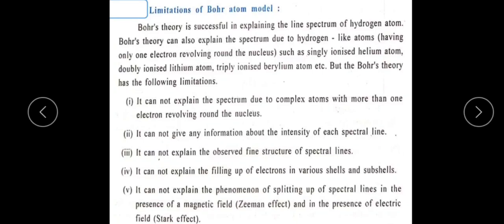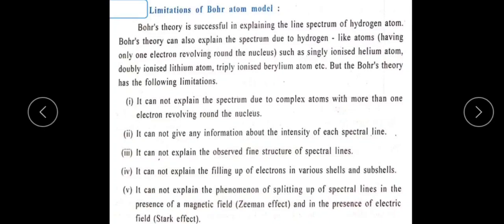The last one is that it cannot explain the phenomenon of splitting of spectral lines. If spectral lines are placed in a magnetic field or an electric field, splitting takes place, and Bohr's theory does not explain this phenomenon. The splitting of spectral lines in a magnetic field is called the Zeeman effect, and the splitting in the presence of an electric field is called the Stark effect.